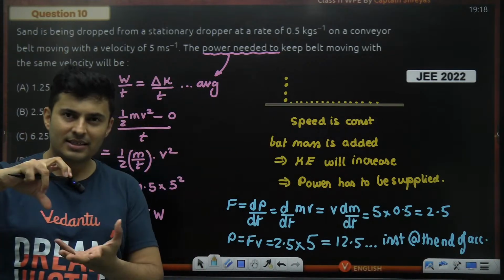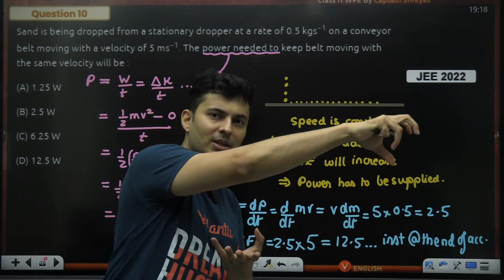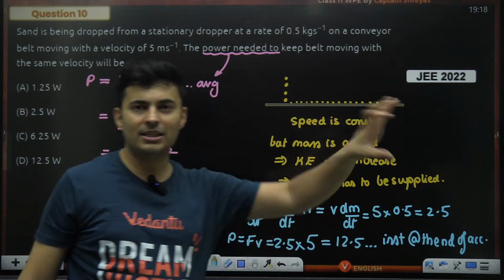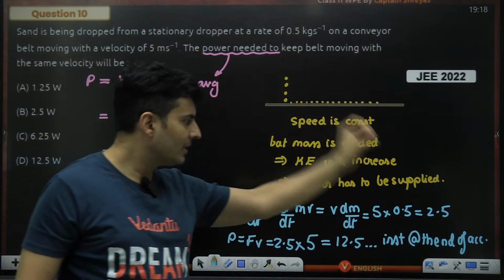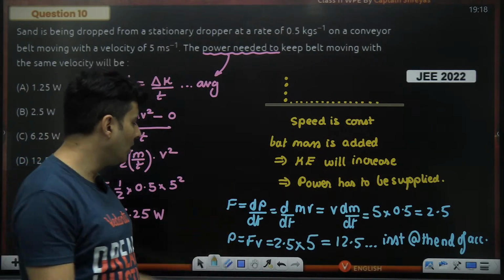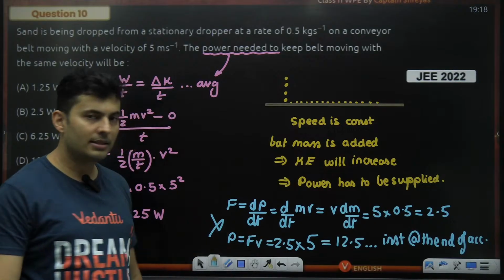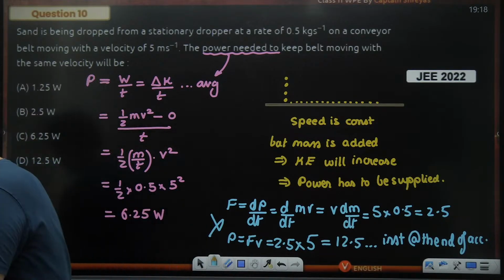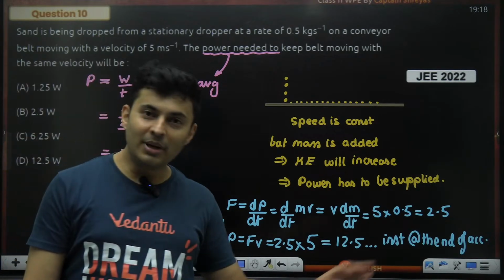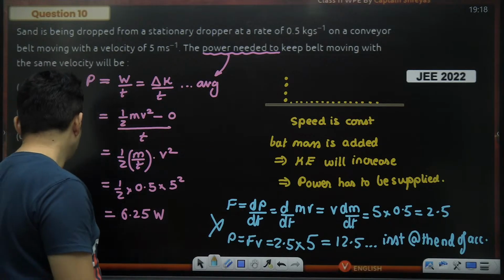The mass falls and accelerates, and that power is just before it has reached the final speed of 5 meters per second. So this is not the right answer. Is that clear? This is the most common mistake. Many teachers also will do this, I'm telling you.